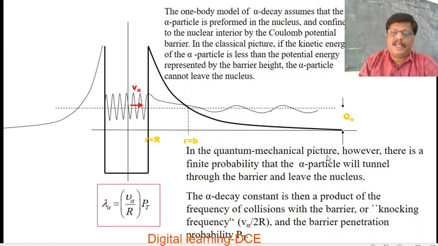In the quantum mechanical picture, however, there is a finite probability that the alpha particle will tunnel through the barrier and leave the nucleus. The alpha decay constant is then a product of the frequency of collisions with the barrier, or knocking frequency v_alpha over 2r, and the barrier penetration probability P_t. So, lambda_alpha is equal to v_alpha by 2r into the probability